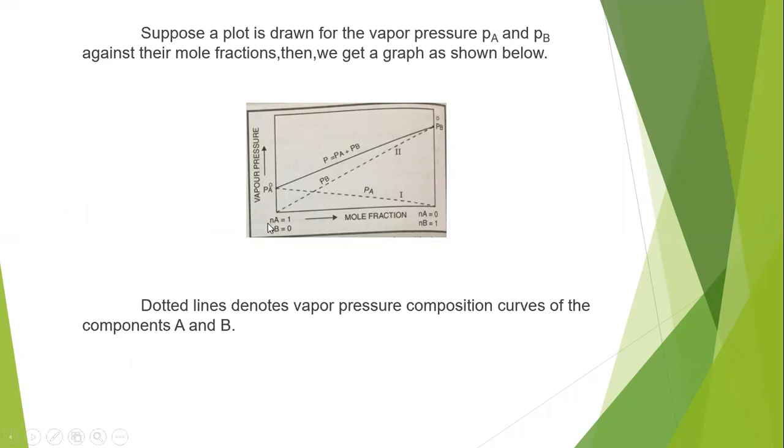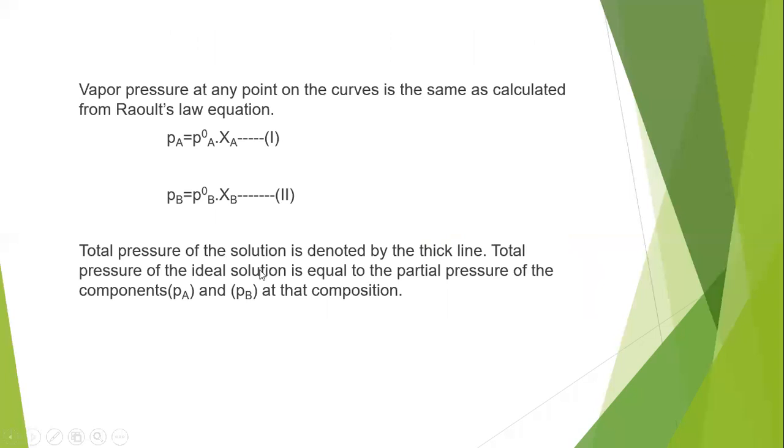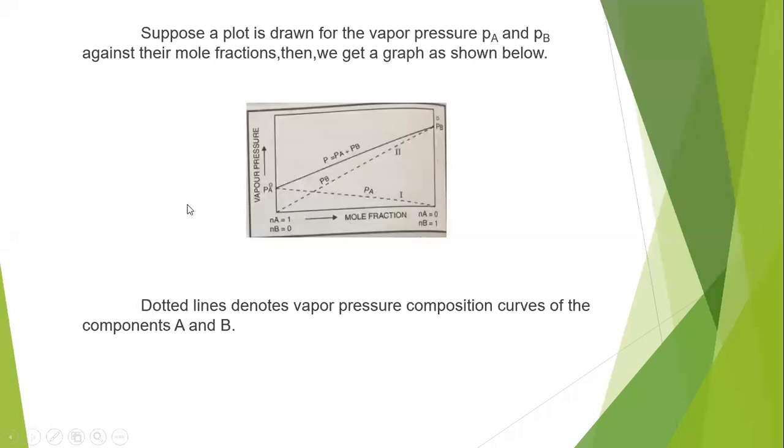See, this is for the number of moles of A and number of moles of B. Here, the number of moles of A equals 1 and the number of moles of B equals 0. In the same way, here the number of moles of A equals 0 and the number of moles of B equals 1. So if we draw a graph of the vapor pressures of both components, PA and PB, against their mole fraction values, we get a graph like this, with vapor pressure on the y-axis and mole fraction on the x-axis.